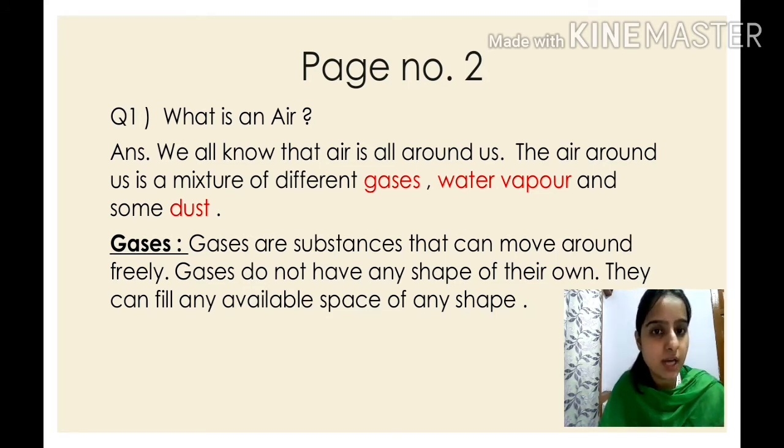The air around us is a mixture of different gases, water vapor and dust. Now children, you know water vapor. You know about the dust. Let's take the example of our home only. When our mother cleans, does dusting of the furniture, the dust comes out of that furniture, isn't it? So that dust, where does it go? It mixes with the air, right? And about the gases, what are these gases? We'll study about it in this class.